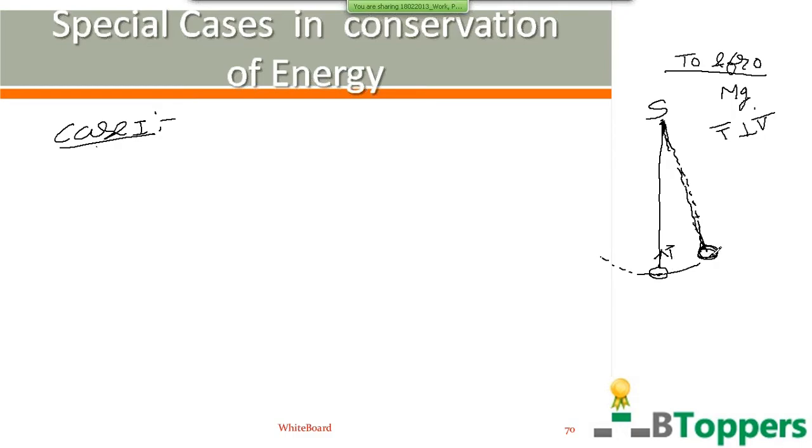So in the absence of air resistance, when the bob oscillates to and fro under the influence of gravity and tension force by the string, the total mechanical energy of the bob remains conserved during the oscillatory motion. That is, the sum of the kinetic energy and gravitational potential energy of the bob will be constant. At the lowest position, gravitational potential energy of the bob is minimum. At the same instant, kinetic energy will be maximum.